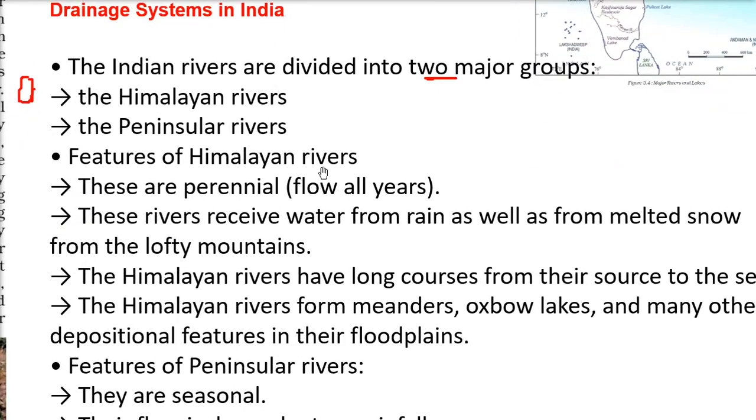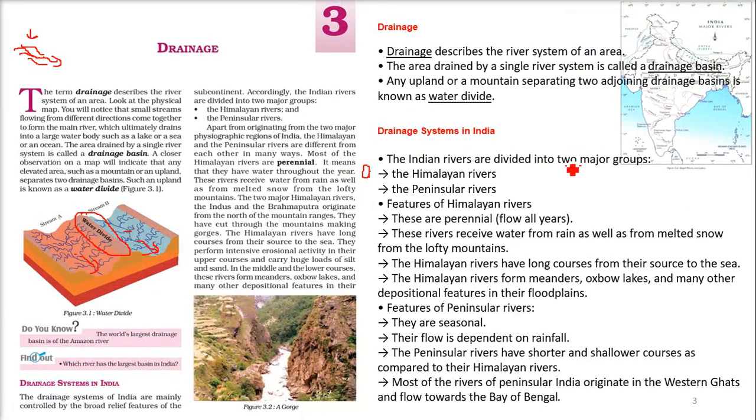Now, the features of the Himalayan rivers. First we'll talk about the Himalayan rivers. Where are these rivers coming from? From the Himalayan regions, so they are perennial. Perennial means they flow all around the year. They receive water from rain as well as from the melted snow of these lofty mountains. And the Himalayan rivers have a very long course, because they start from here and have to meet either the Bay of Bengal or the Arabian Sea.